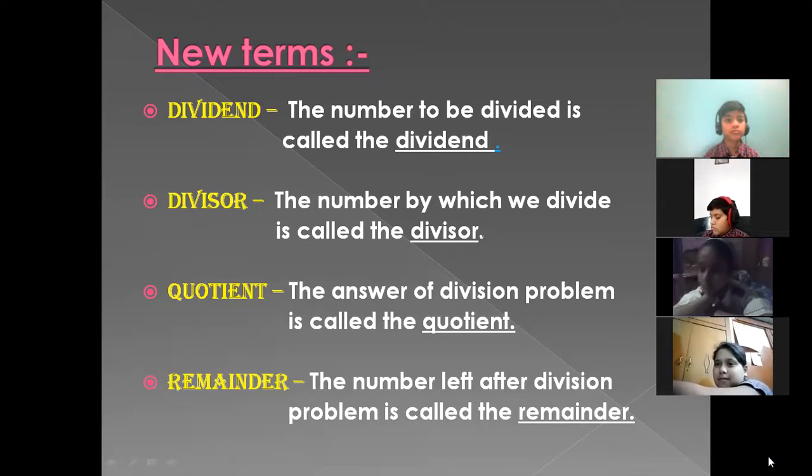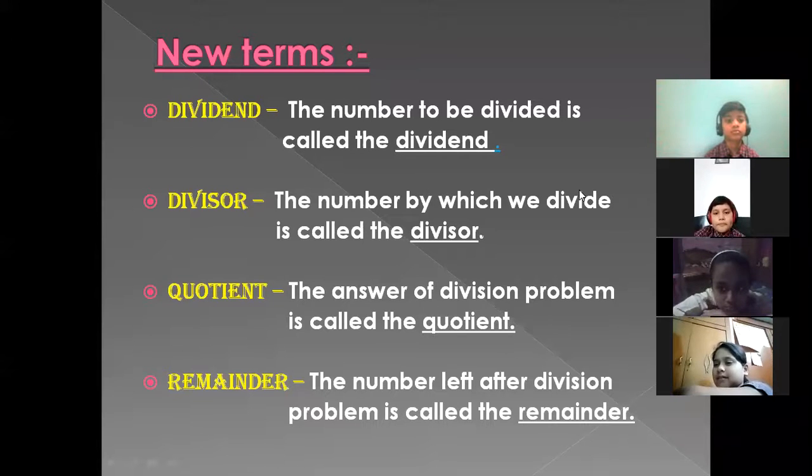Can you read the table? Yes, beta. 6 4s are 24. Very good. So it's 24. 24 is less than 25. So that's why we are going to take 24. Okay. So 6 4s are 24. So beta, this is the way to write down the answers. And now we are going to subtract 24 from 25. So obviously, what will be our answer? 1. Obviously, it will be 1.